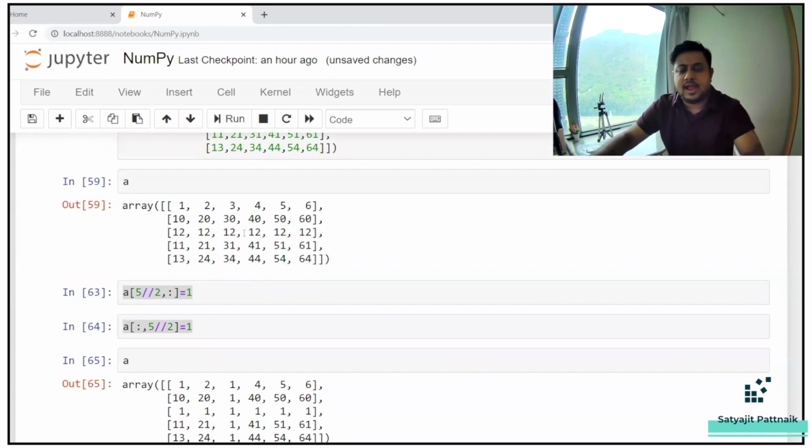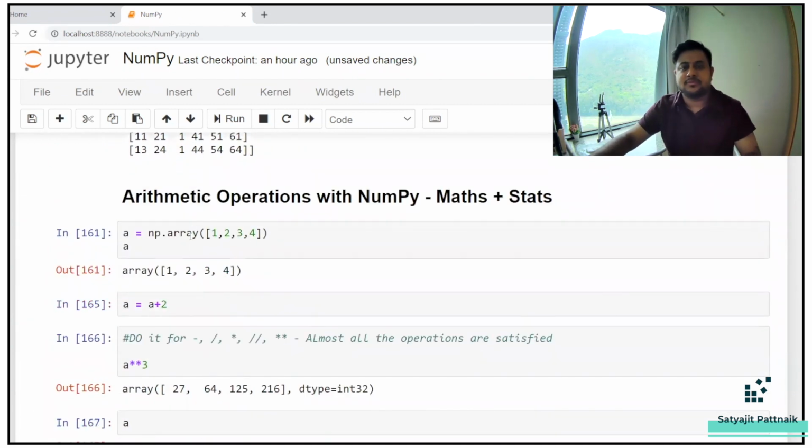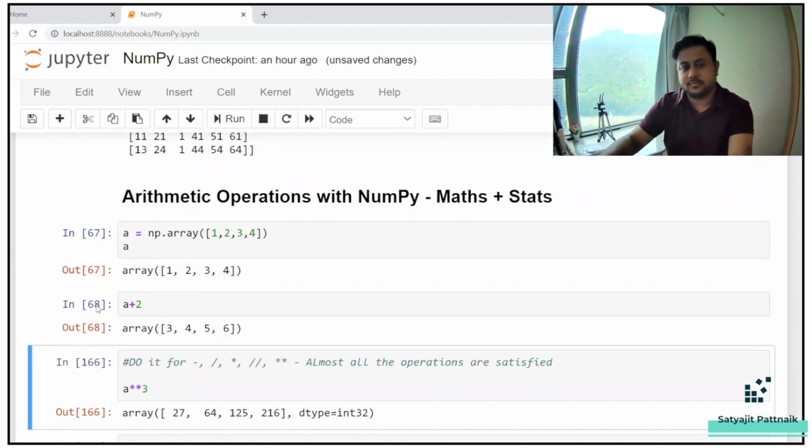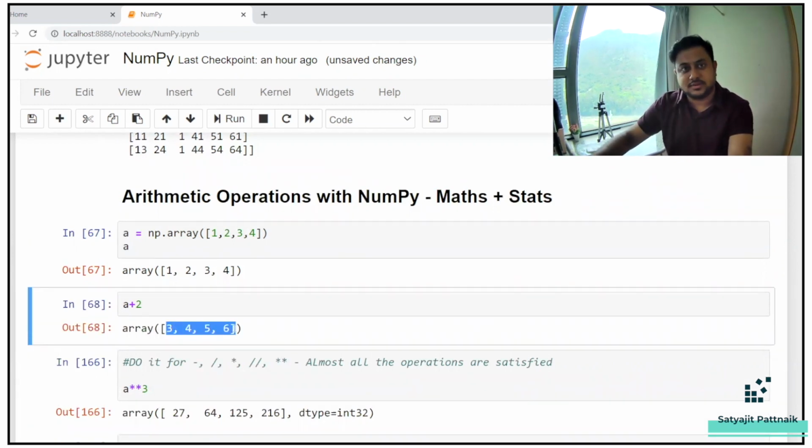So that's it. And our next topic is going to be some of the arithmetic operations in NumPy. Now, arithmetic operations in NumPy basically is maths plus stats. So basic operations I will be teaching like addition operation, subtraction, and all these things. Right. So if you're defining an array 1, 2, 3, 4, if you add 2 to it, if you run this, your array is changed. All the elements are added with 2 values.